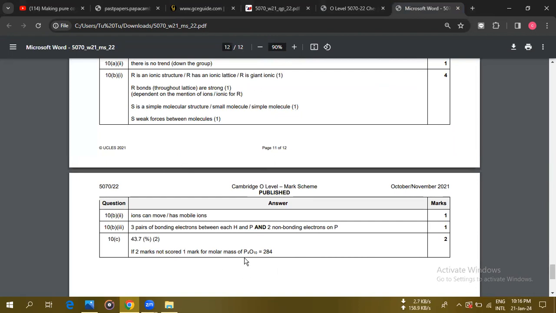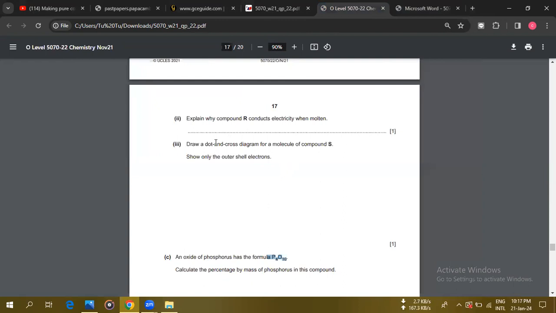They only gave answers, but we can take the molar mass of phosphorus pentoxide, which is 284. Then there should be 4 times 31. 4 times 31 is 124, right? Am I correct? 124 divided by 284, and the percentage should be multiplied by 100 also, okay? That's going to be, I think, 40 something.